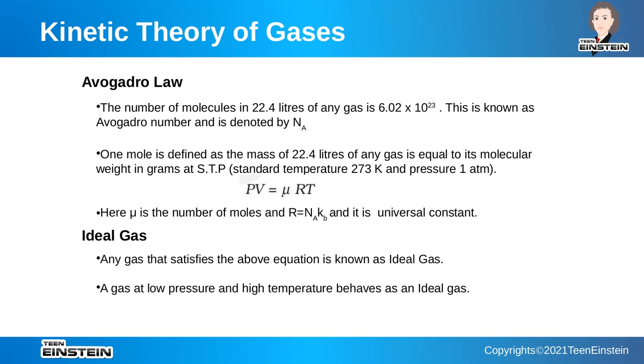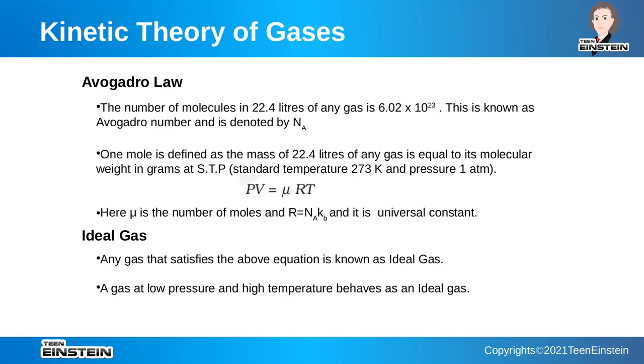What is STP? It is standard temperature and pressure. Standard temperature is 273 Kelvin and standard pressure is 1 atmosphere. So we can write PV = μRT. Here μ is the number of moles and R is the product of Avogadro's number and Boltzmann constant. Any gas that satisfies the above equation is known as an ideal gas.